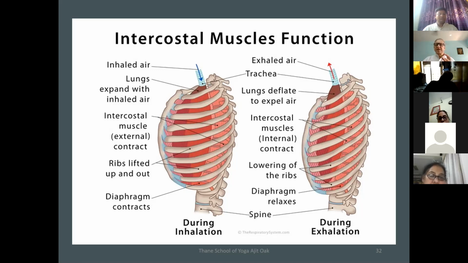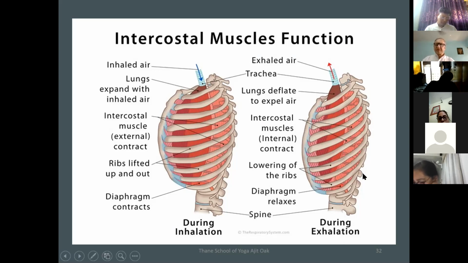The second aspect is the contraction of the diaphragm. Can you see here? This is the inhalation, this is the exhalation. In inhalation, the rib cage is expanded, as you can see in this picture. The diaphragm comes down. In inhalation, the rib cage expands because of the contraction of the intercostal muscles. When the diaphragm, a dome-shaped muscle, contracts, it comes down, so that the rib cage is expanded, and that's why there is less pressure inside the lungs, as we have seen earlier. So the air from the atmosphere comes inside the lungs.